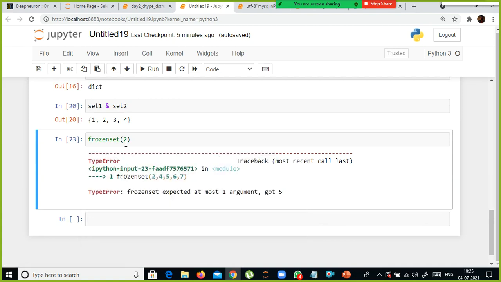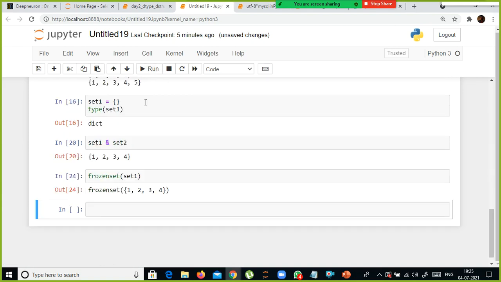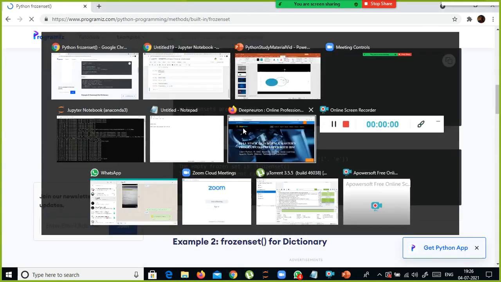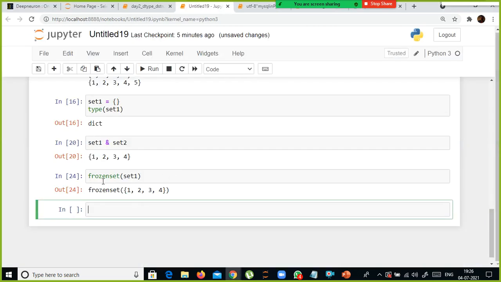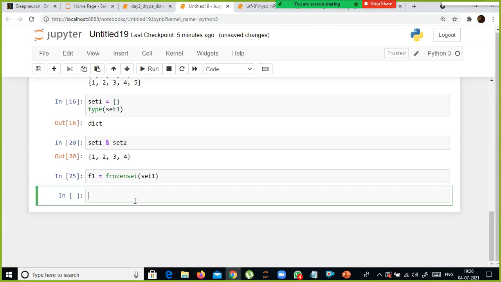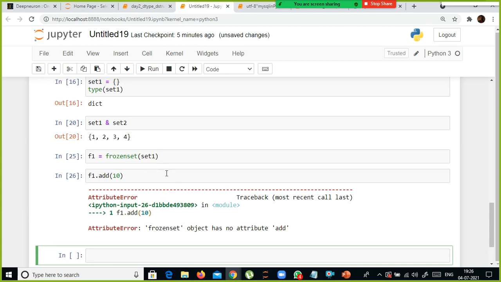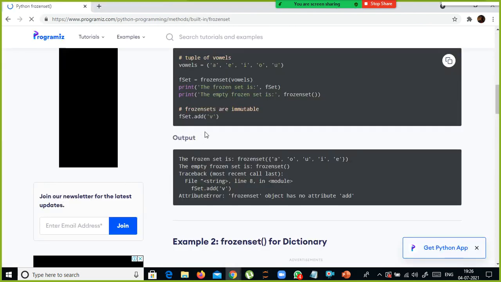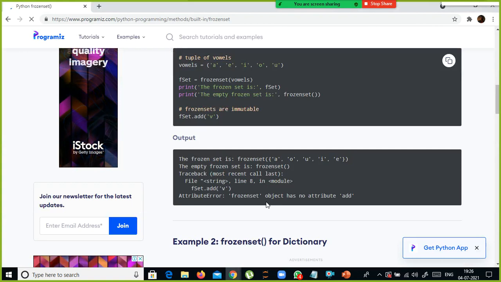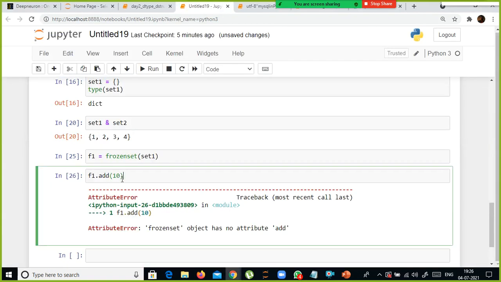Inside this, I am going to say simply set 1, 1 2 3 4, frozen set 1 2 3 4. Frozen sets are immutable. For example, if you want to add something, I am going to say f1 is equivalent to this one, and f1 dot add 10. There is no attribute add. Frozen sets are immutable. Look here, first of all, there is nothing called add, right? There is no attribute add.